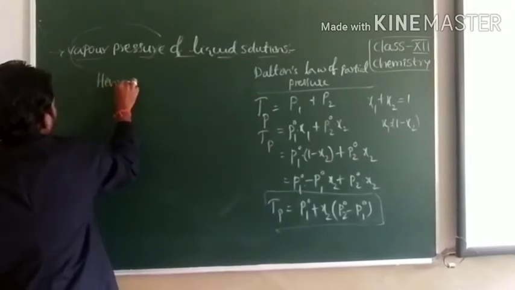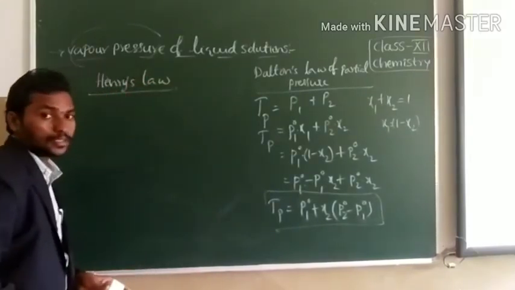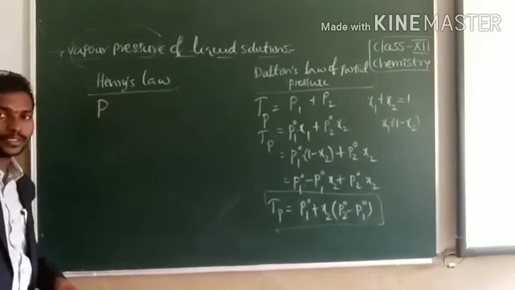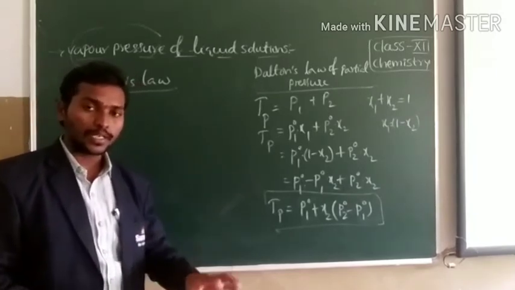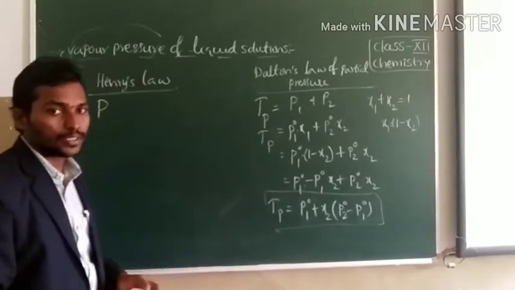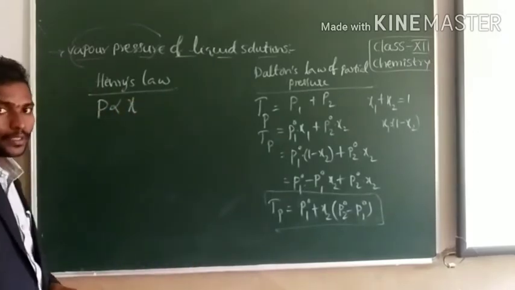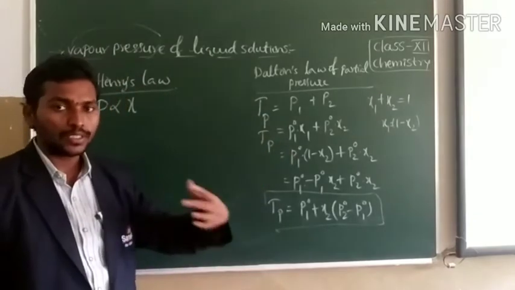Henry's law states that the partial pressure of the gas in the vapor phase is directly proportional to its mole fraction. So P is directly proportional to chi, because Henry's law explains the amount of gas dissolved in the liquid solvent.